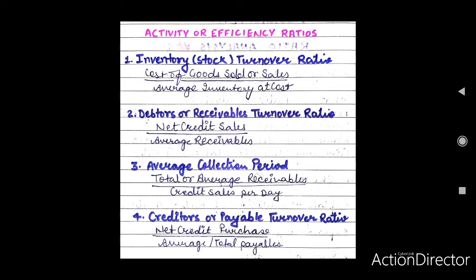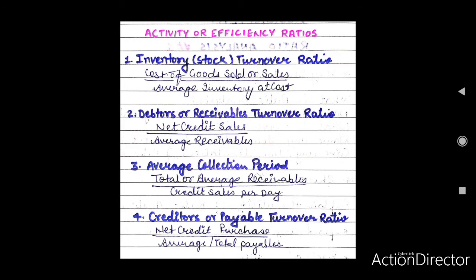Interpretation and significance. This ratio indicates the number of times the receivables are turned over in a year in relation to sales. It shows how quickly debtors are converted into cash. For example, in our illustration, a turnover of 13 signifies that debtors get converted into cash 13 times in a year.